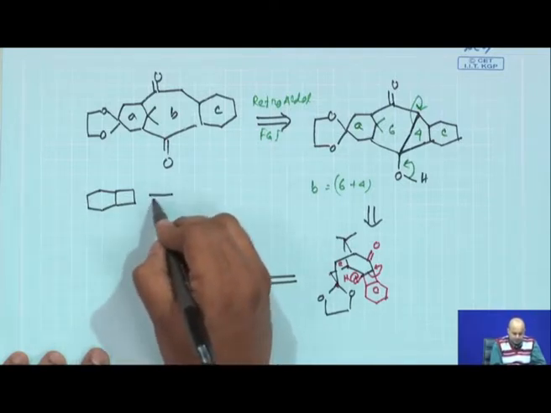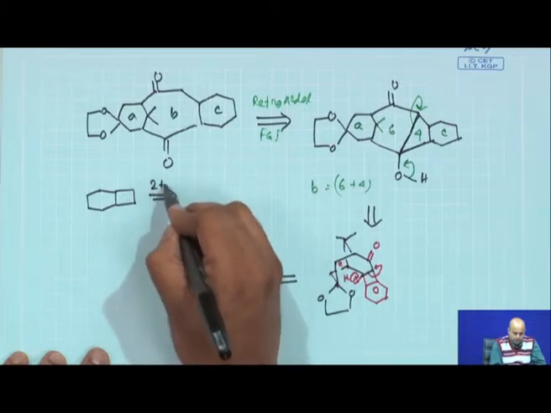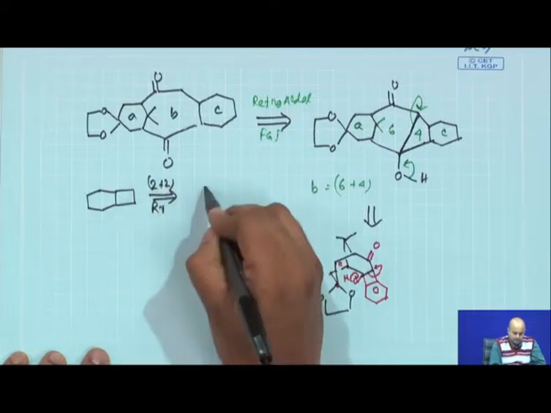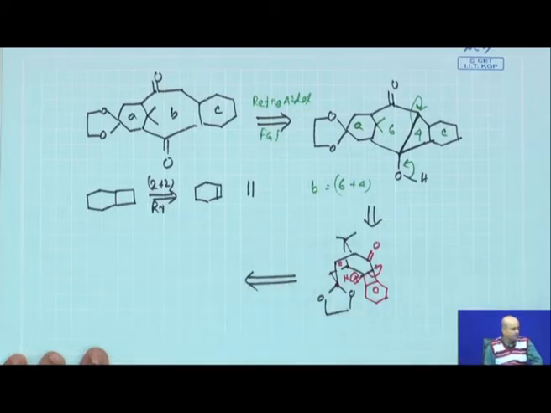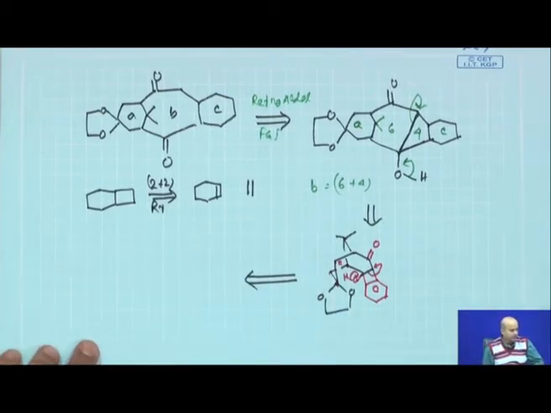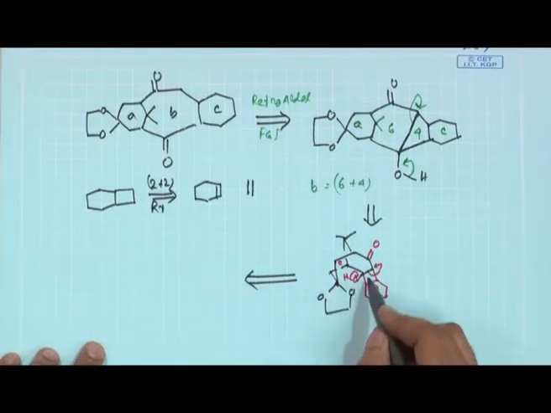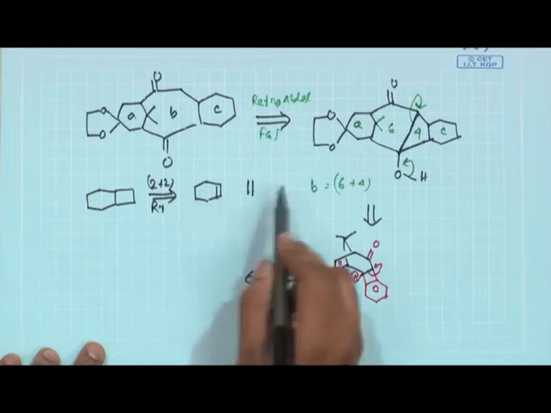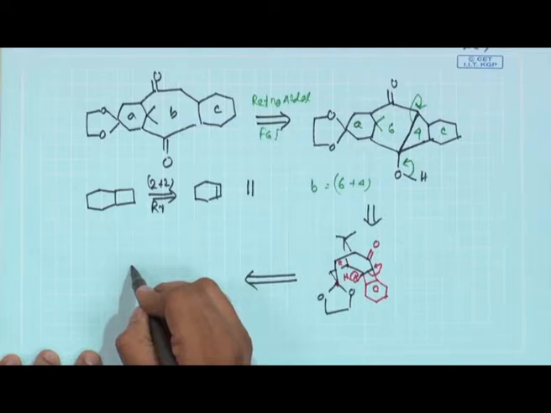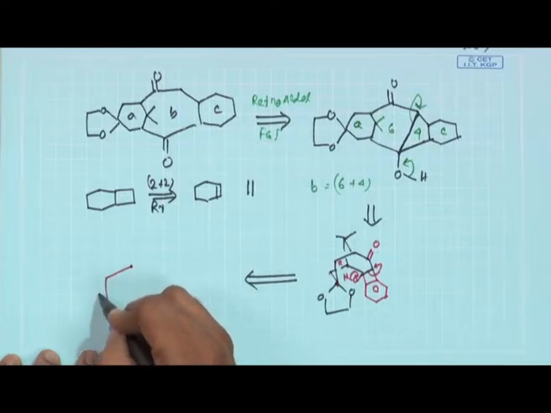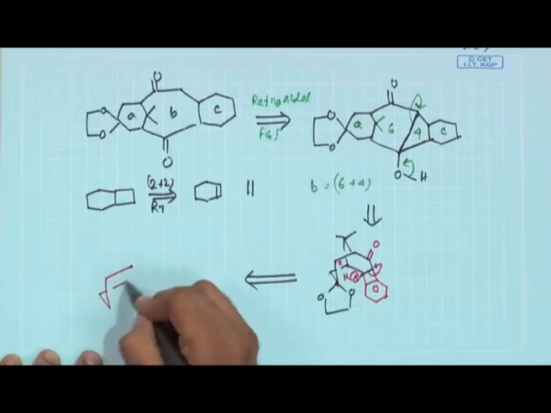The answer was basically you can do a simple 2 plus 2 photocycloaddition. So, if you have this compound and this compound, you can simply do a photocycloaddition, which is the main reaction that was done. Now, here if you can now do this 4 plus 2 cycloaddition, you find how this retro will now look like. The structure is definitely complicated, but nevertheless it is a good exercise for you.